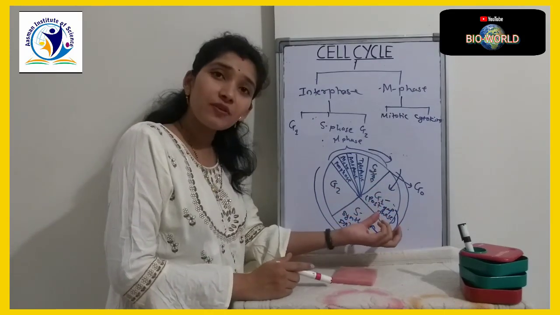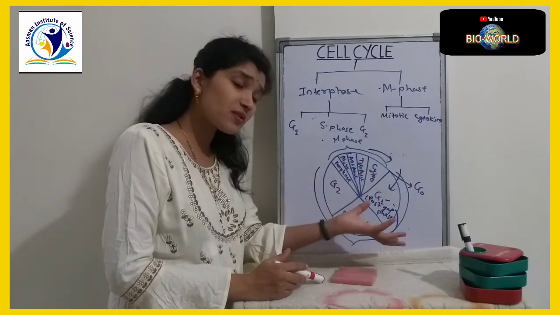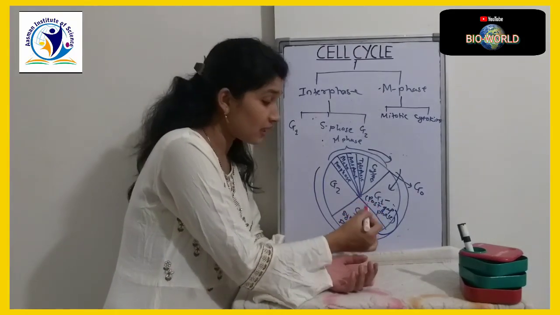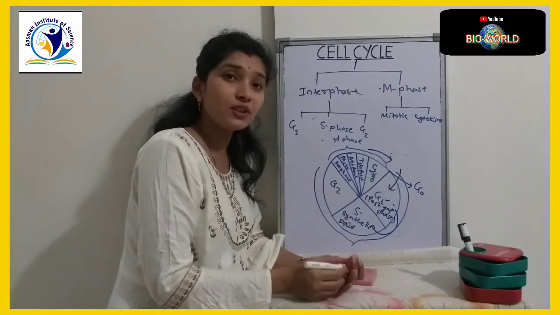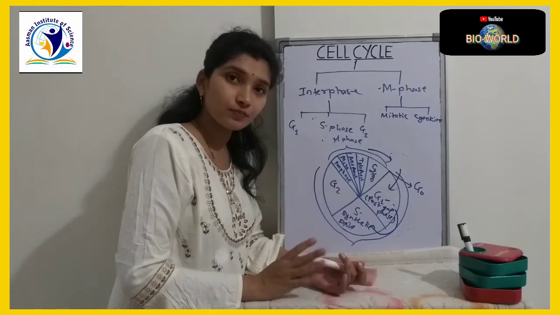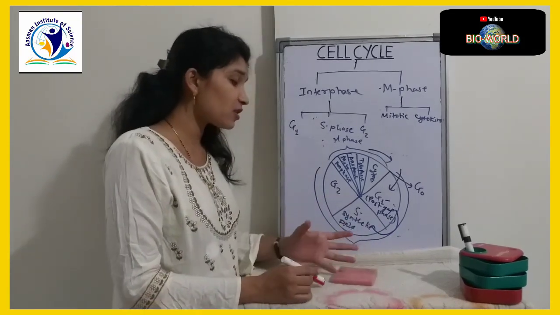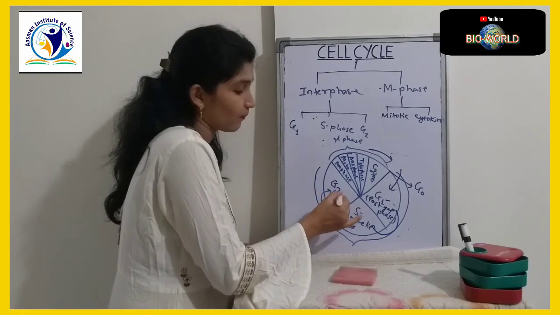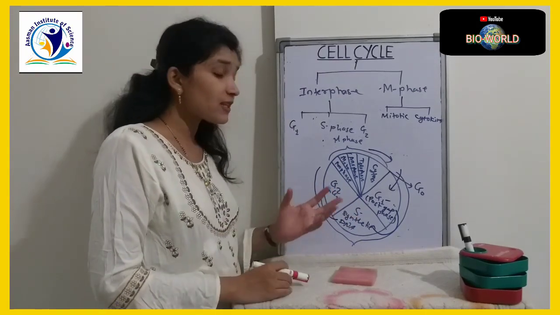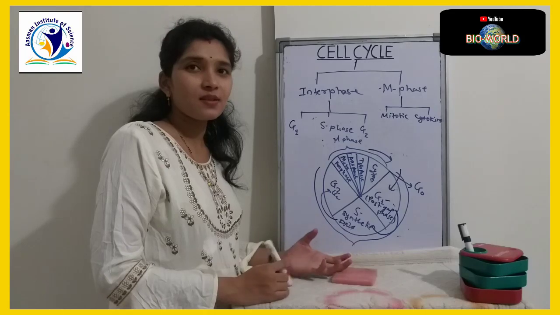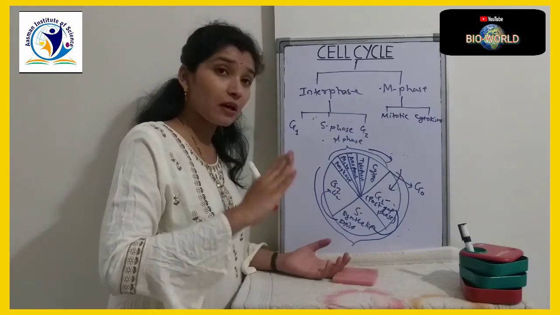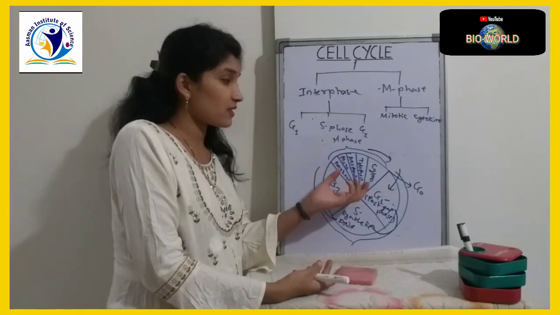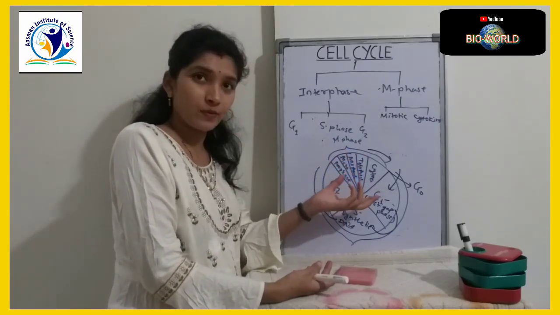Firstly, the cell was in G1 phase. It prepares itself to undergo S phase. Now the cell is entering S phase. Here there is a synthesis of genetic material, that is DNA. Now after synthesis of DNA, the cell enters G2 phase. In G2 phase, the cell continues to grow in size and prepares itself to enter the division phase, that is M phase.